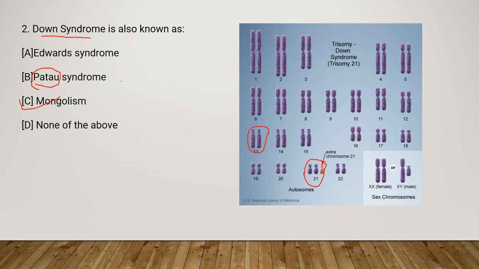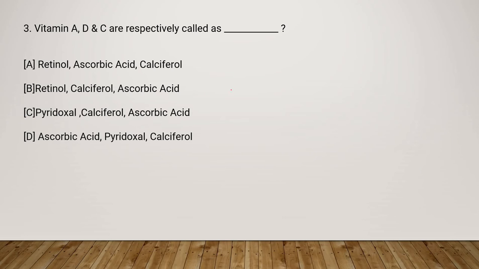And similarly, in Edwards syndrome, you will have the same developmental delays due to an extra chromosome in chromosome number 18. So here is the 18th chromosome. If you have an extra chromosome here, then it will be Edwards syndrome. Okay, so this is it. Second question done. Now third question.